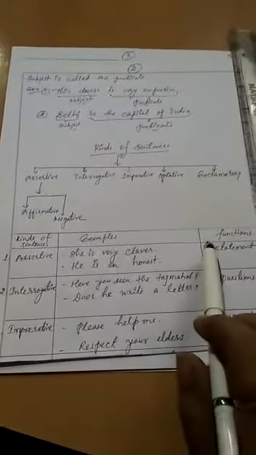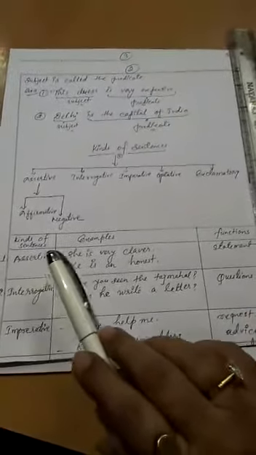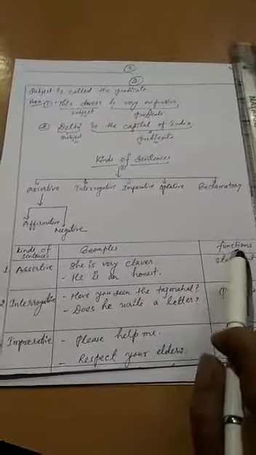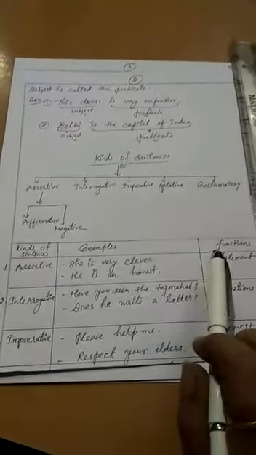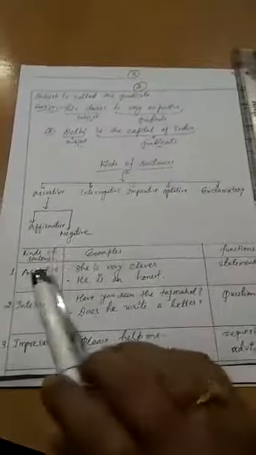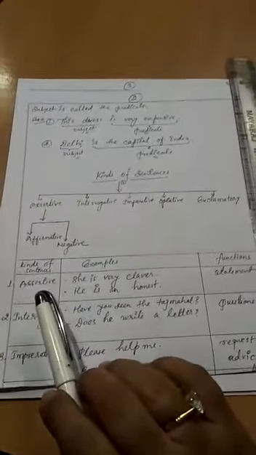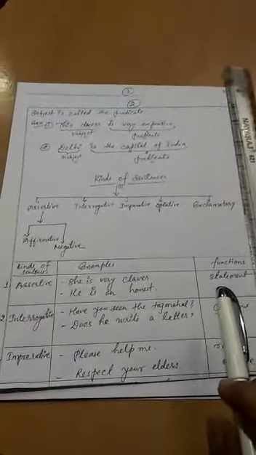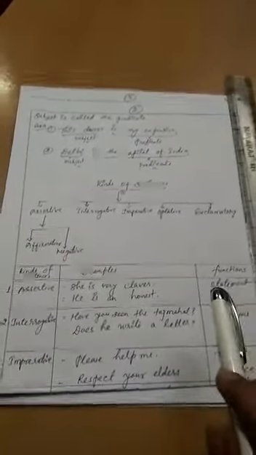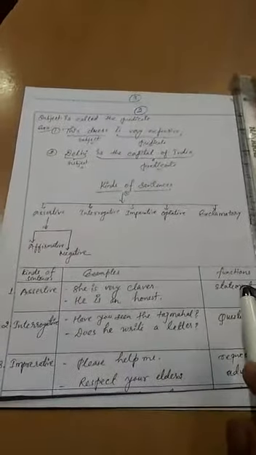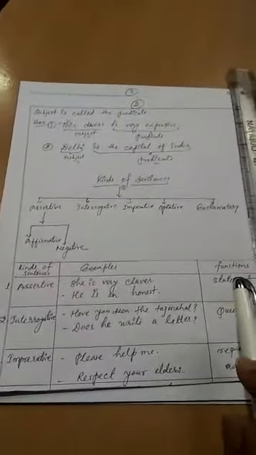It has 3 columns. First, kinds of sentences. Second, examples, and third one shows the function of that particular kind of sentence. Okay, now we look at assertive sentences first. It shows the function of statement. That means we generally use only statements in that type of assertive sentences.